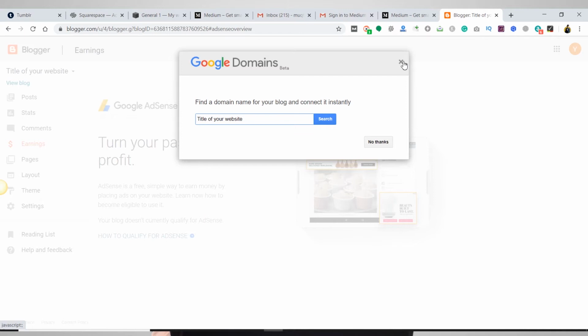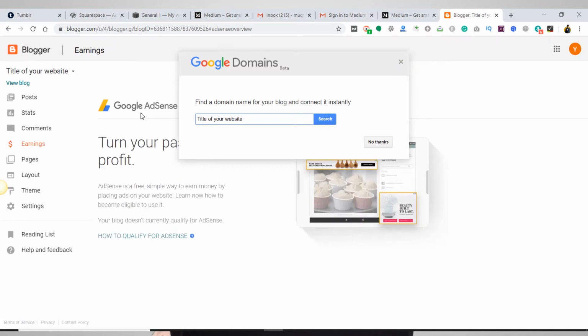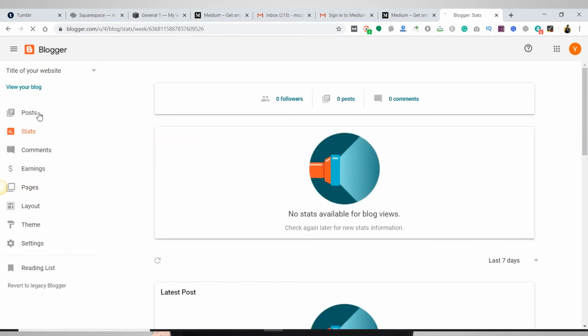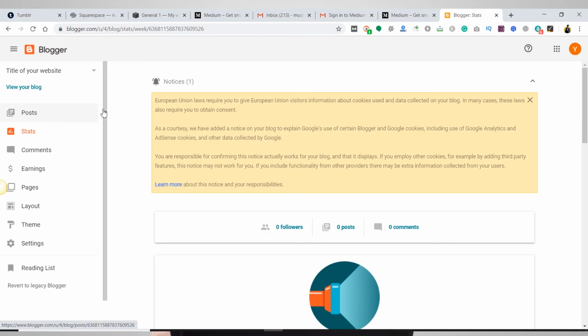It is not easy. It will take at least 3 to 6 months to get approval from Google AdSense if you are using Blogger. You can see stats from here, and you can even install Google Analytics in Blogger. So you have the advantage of using all these Google platforms. Now there are a few disadvantages also.